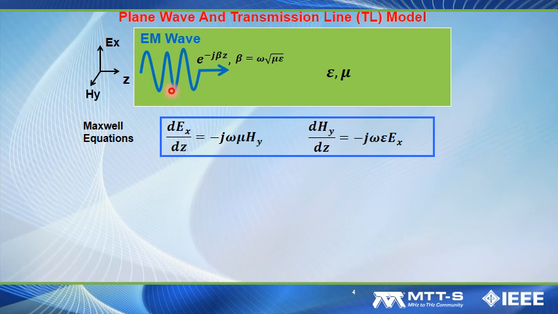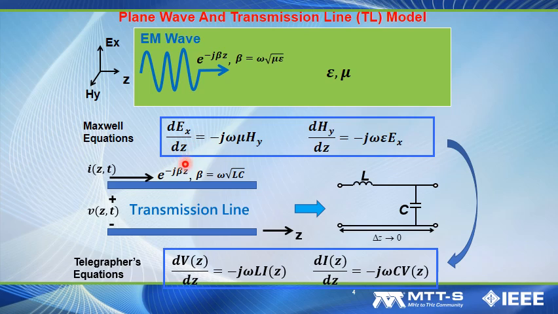The phase constant beta can be used to characterize how much phase per unit length the wave will travel. On the other hand, when we look at a transmission line model, the transmission line unit cell will contain a series inductance L and shunt capacitance C. In this case, the characteristics can be described by the so-called telegrapher's equations, where the voltage wave and current wave are coupled with each other through these two equations. Taking a closer look, if we map electric field to voltage, magnetic field to current, permeability to inductance, and dielectric constant to capacitance, we can see how analogous these two sets of equations are.